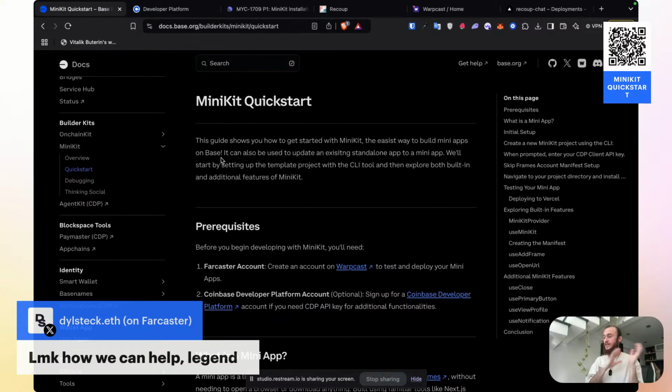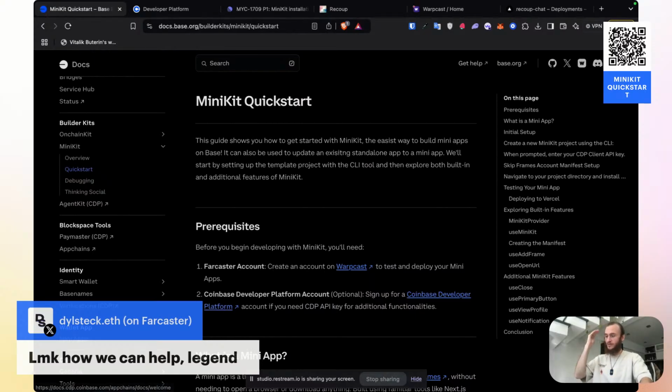And then tomorrow we can come back and update a different app following those docs. That way we can just have this iteration loop a little bit faster between, hey, we're missing something. I'll just build the thing that's missing. And then I'll give that to the Base team. And if the Base team can use it, great. If they don't want to use it, at least it works for me. And I've shared it as an open source resource for the community.